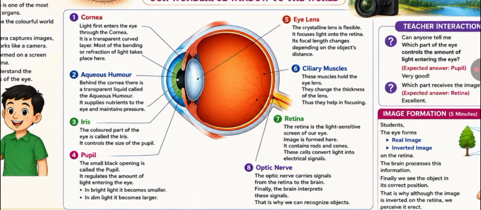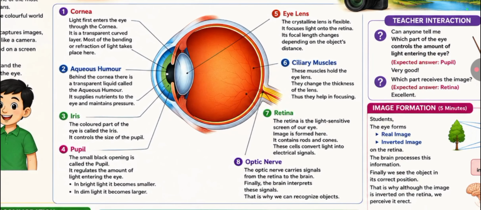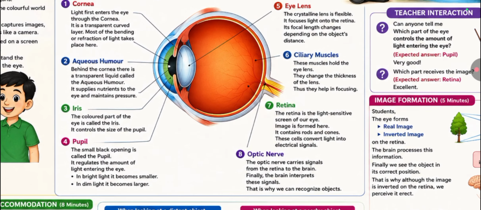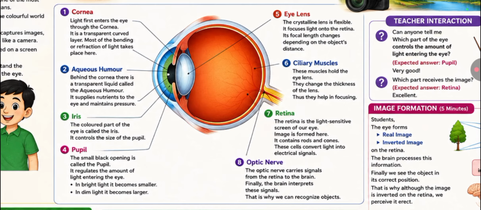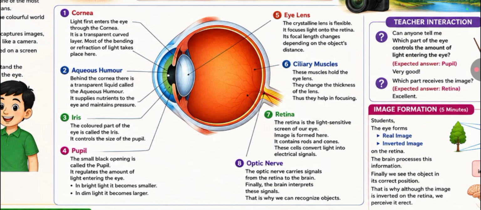Next one is eye lens. The crystalline lens is flexible. It focuses light onto the retina. Its focal length changes depending on the object's distance. Next one is ciliary muscles. These muscles hold the eye lens. They change the thickness of the lens. Thus, they help in focusing.